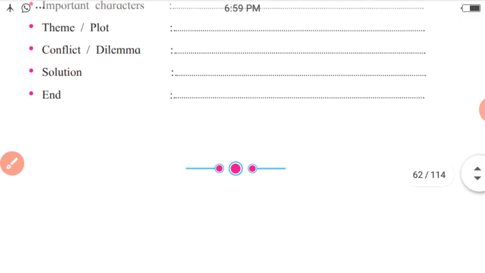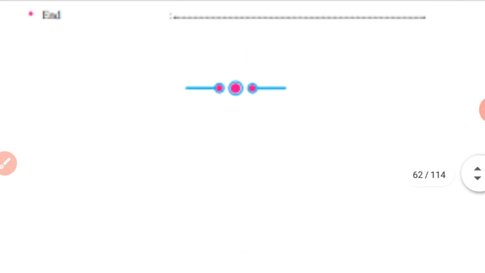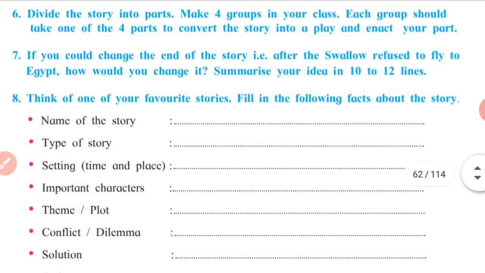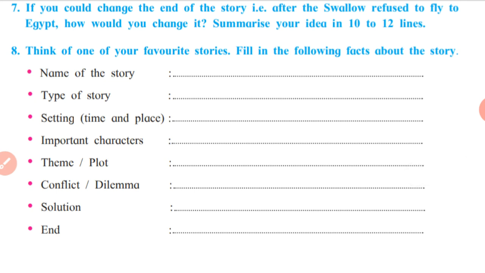So this is all about all the activities given in the English workshop based on the lesson The Happy Prince. I hope you all will understand the given explanation, and accordingly you all will do all the activities easily.